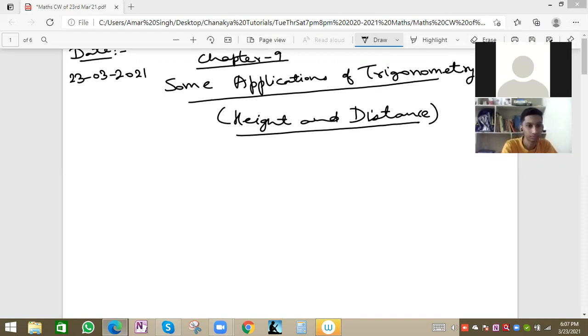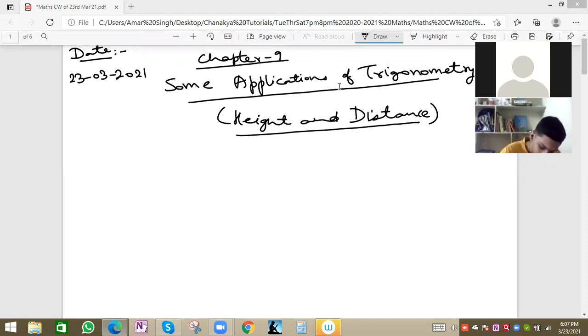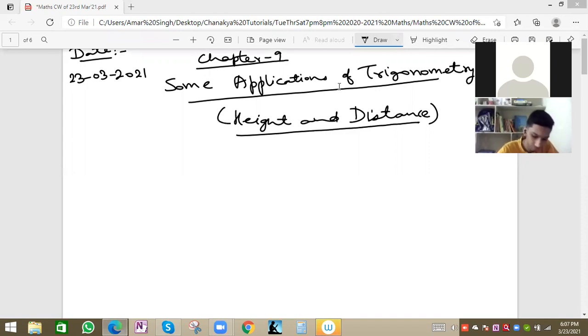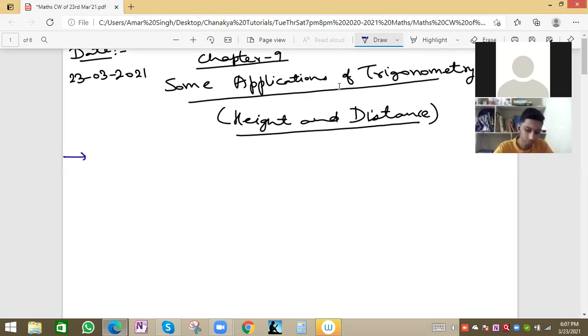See, every day now you have to solve one chapter, must, especially from maths and science. You can form one rule that I have to solve one chapter nicely. Suppose yesterday was 22nd March and you solved one maths chapter, so today will be 23rd.